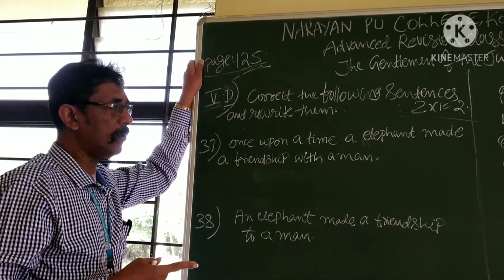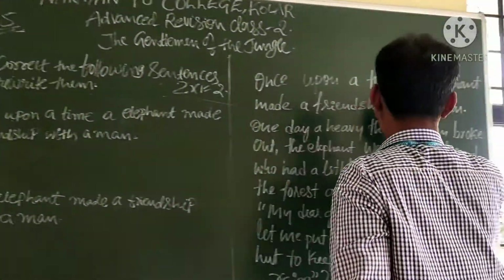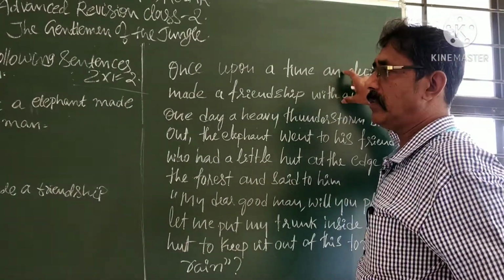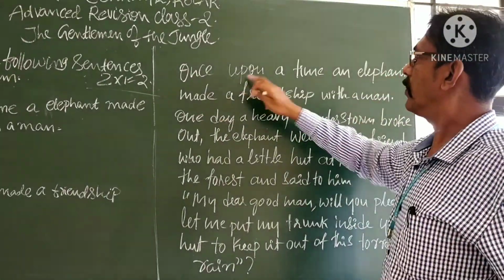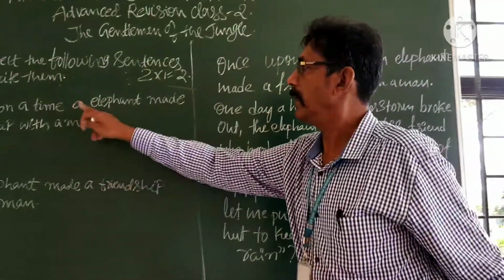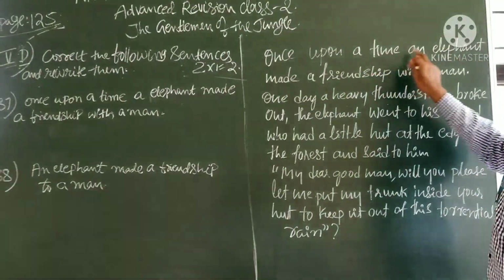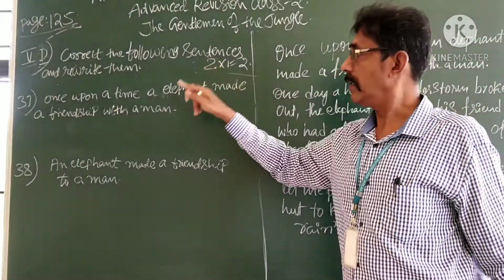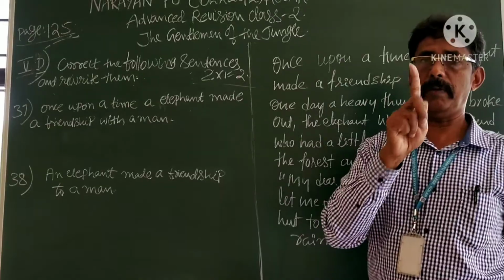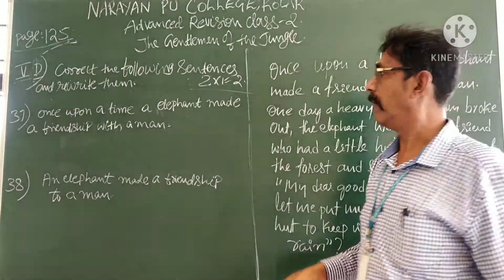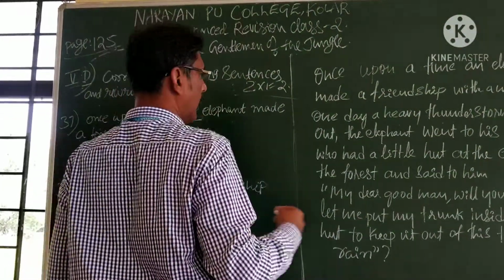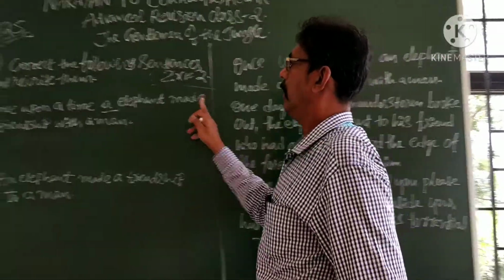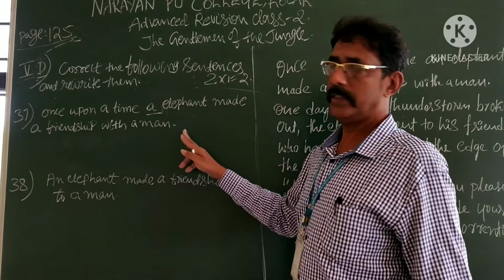How to find out? Come here. "Once upon a time, an elephant made a friendship with a man." One sentence, two questions. Tell me. "Once upon a time," fine. "An elephant": a elephant, an elephant, it is wrong. Only one mistake can be found, not two mistakes. So this is wrong. Let us continue. "An elephant made a friendship with a man."